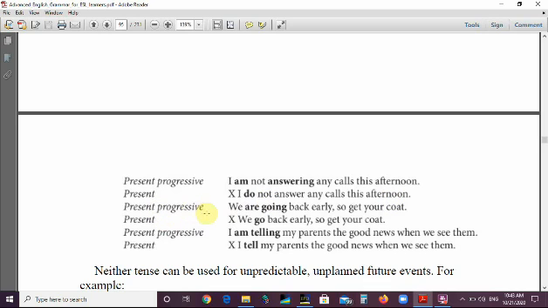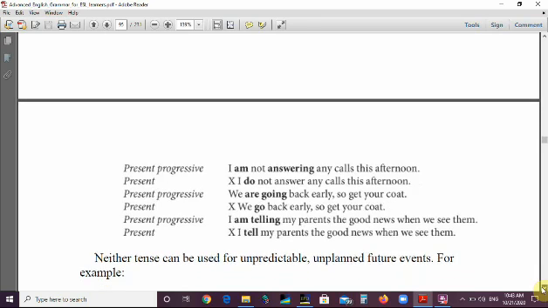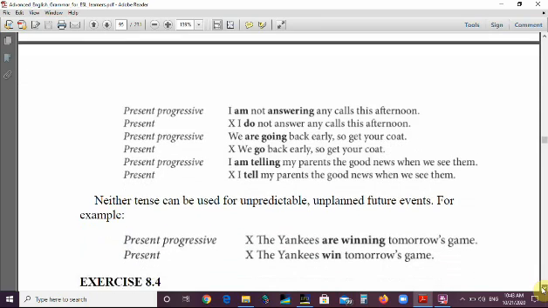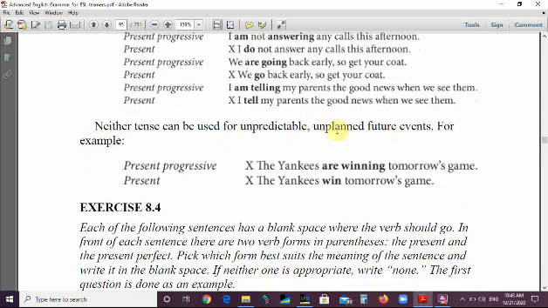Another sentence, present progressive: we are going back early, so get your coat. If we use the present, it would be ungrammatical. We go back early, so get your coat. Third sentence: I'm telling my parents the good news when we see them. The present, which is ungrammatical: I tell my parents the good news when we see them. Neither tense can be used for unpredictable, unplanned future events.